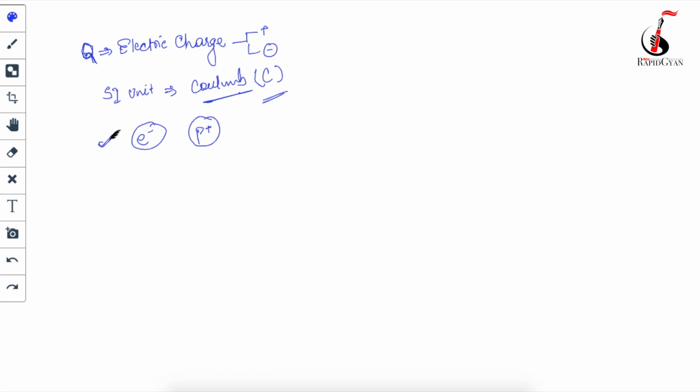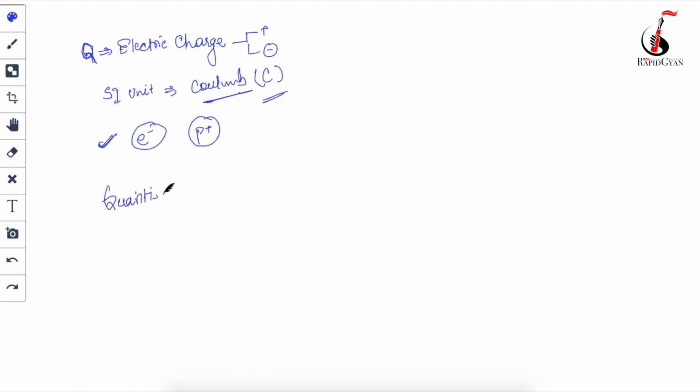We calculate charge in the multiplication of either electrons or protons, multiplied by positive integers. Okay, so this is called quantization of the charge. What is this called, beta?